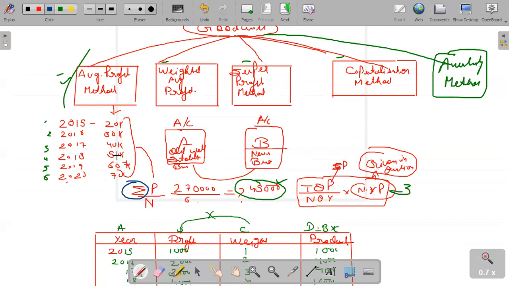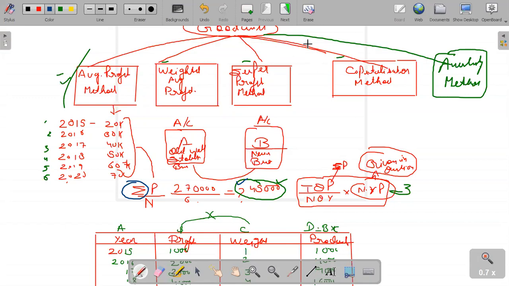Total of profit is 2,70,000 and the number of years is 1, 2, 3, 4, 5, 6, so the number of years is 6. In that case, the average profit is 45,000. And now the question arises: this is the probability that in the upcoming year you will earn on an average 45,000 of profit in 2020.